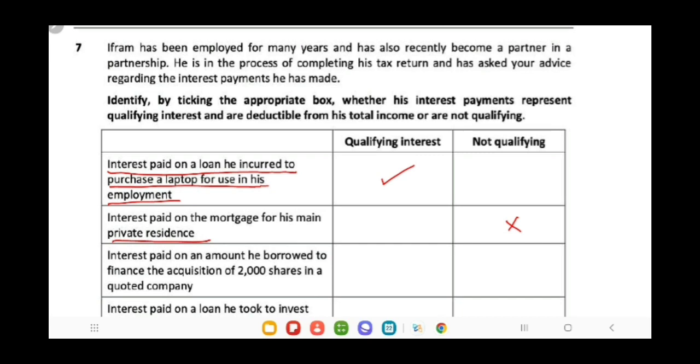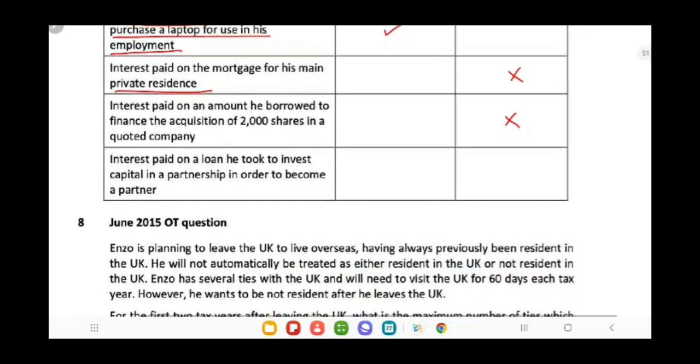Third, interest paid on an amount he borrowed to finance the acquisition of 2000 shares in a quoted company. Again, this is not a qualifying purpose, so the interest payment is also not a qualifying payment. Fourth, interest paid on a loan he took to invest capital in a partnership in order to become a partner. So he has taken a loan to invest in a partnership. This is a qualifying purpose, so the interest payment is said to be a qualifying interest payment.